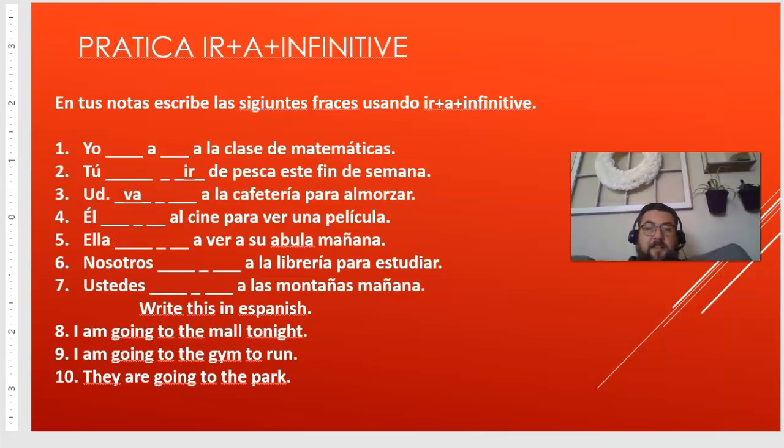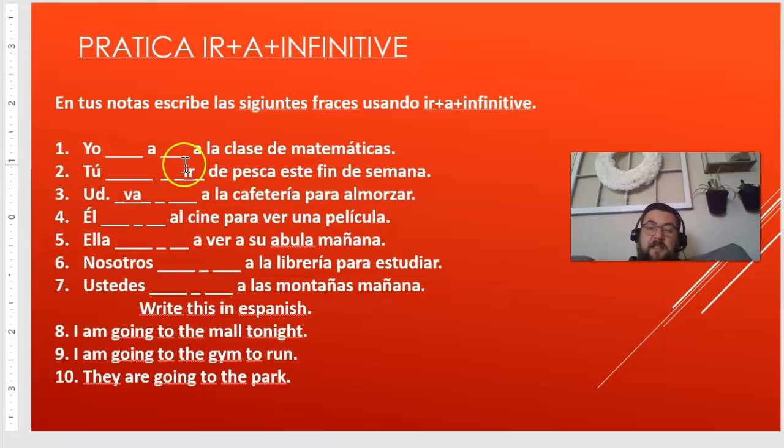So now let's practice what we are saying. So, practica ir plus a plus infinitive. So, go ahead and fill in these blanks, right? Fill it with the verb ir in the correct form, right? So the first one will be yo voy plus a, the a is already provided, plus an infinitive.